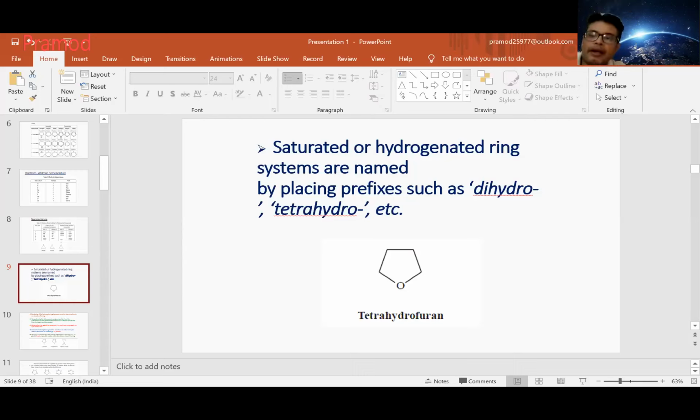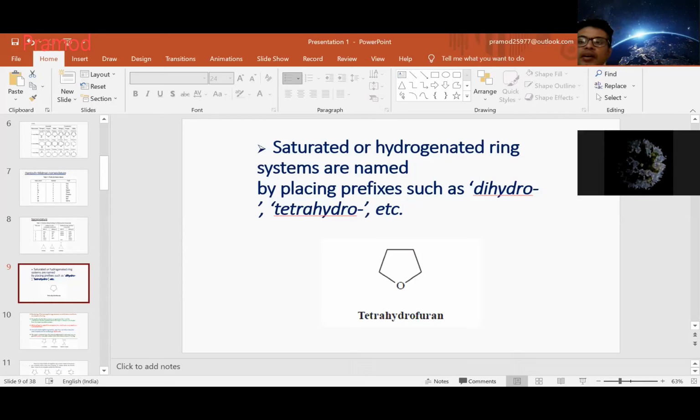I'll just remove my background. How to remove the background?